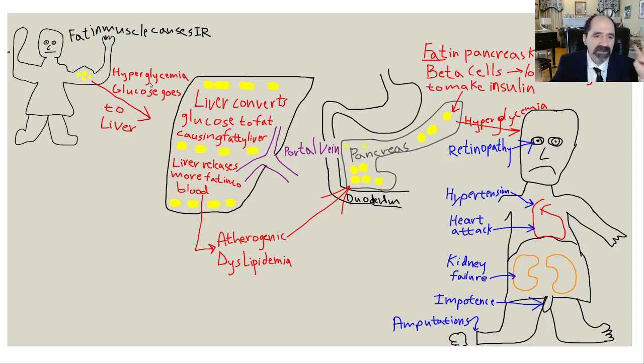In a sense, the cell senses what one might call overnutrition. Don't bring in any more energy nutrients. After fat is accumulated in the skeletal muscle cell, it begins then to accumulate in the liver, and this causes insulin resistance in the liver.